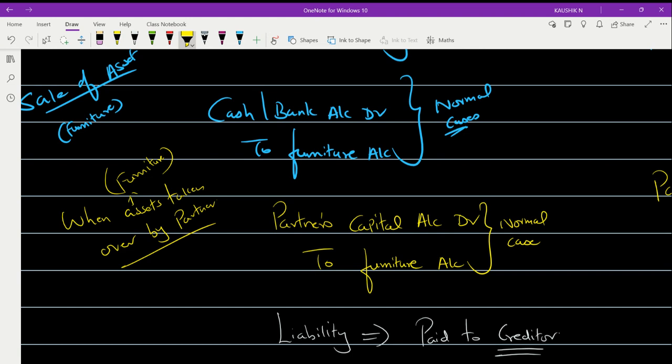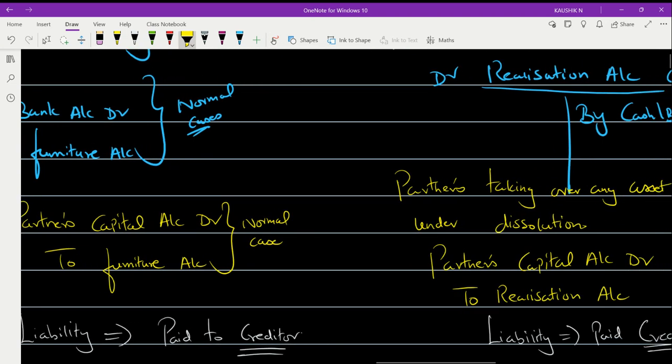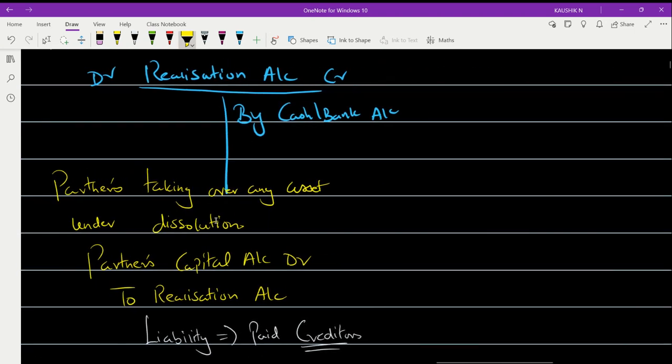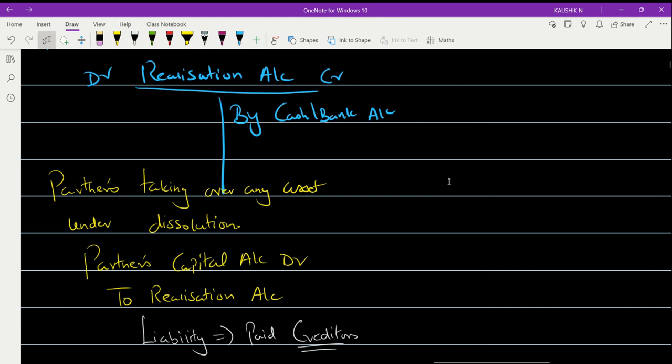Partner's capital account is debited to furniture account in the normal case. And in this case, partner's capital account is debited to realization account. Now, this is for an asset taken over. What would be for a liability taken over by a partner? Quite the reversal of this entry. If you pass this entry for an asset taken over, for a liability taken over this is a reversal.